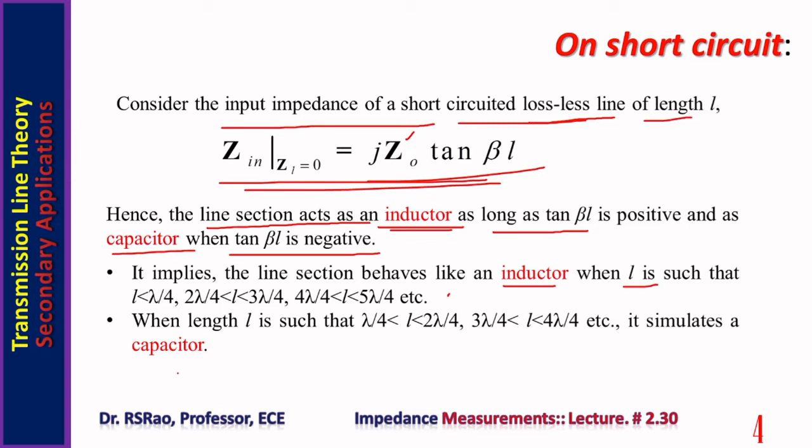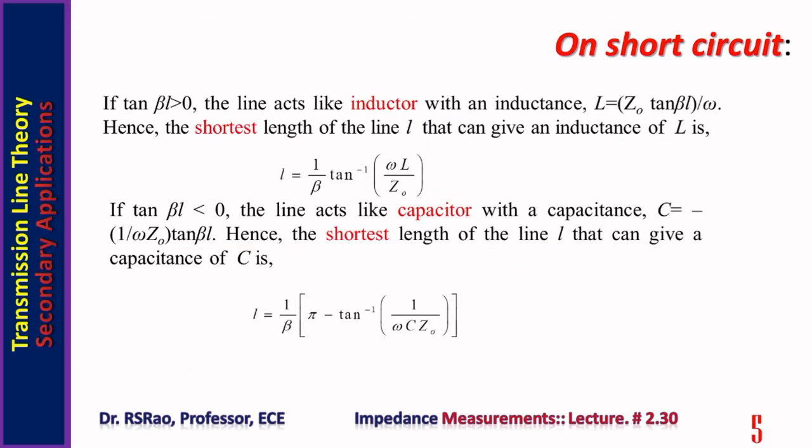The line behaves like a capacitor. It acts as a capacitor when length is in between lambda by 4 and 2 lambda by 4, 3 lambda by 4 and 4 lambda by 4, etc. This is the theoretical basis pertaining to short circuited lossless line acting as inductor or capacitor.